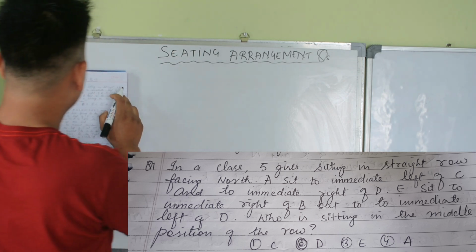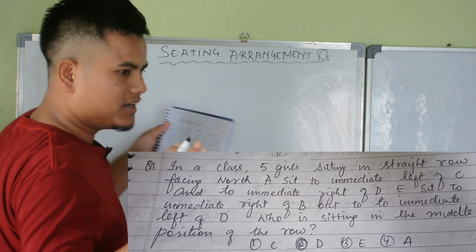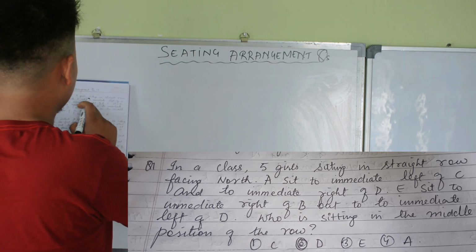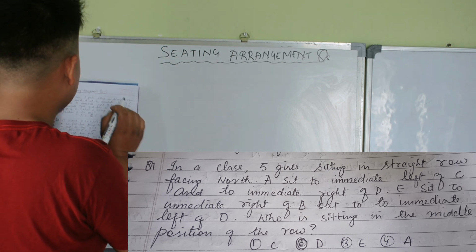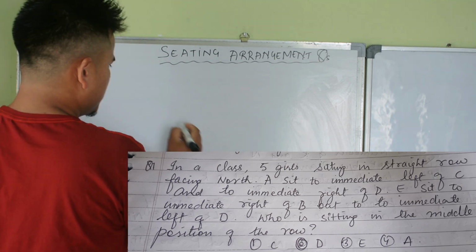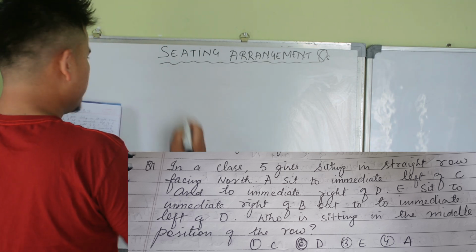In a class, 5 girls sitting in a straight row facing north. A sits to the immediate left of C and to the immediate right of D. Remember, according to the question, they mention everyone facing north.